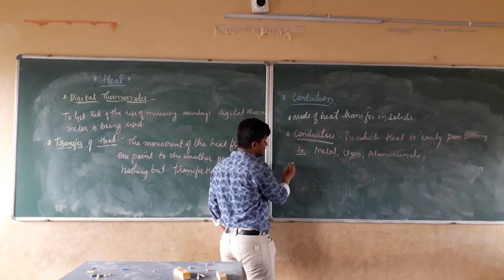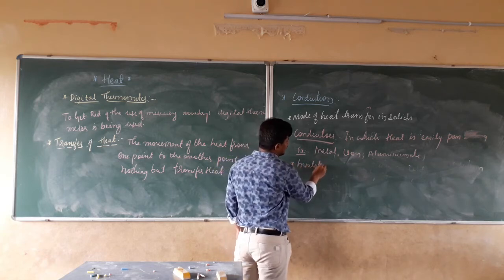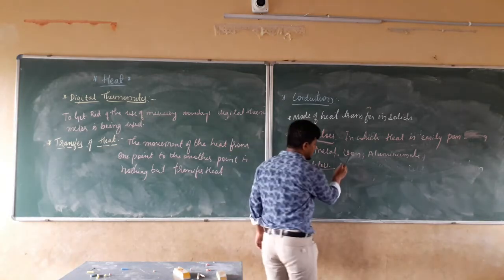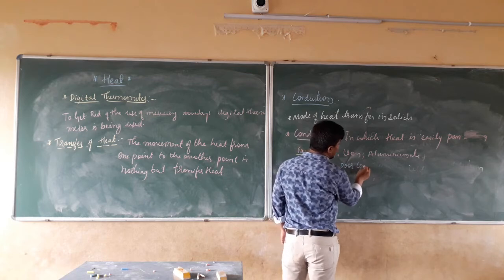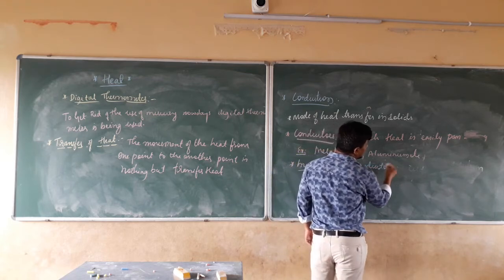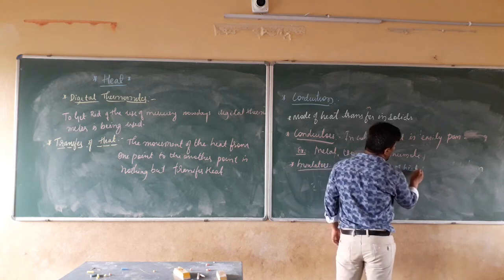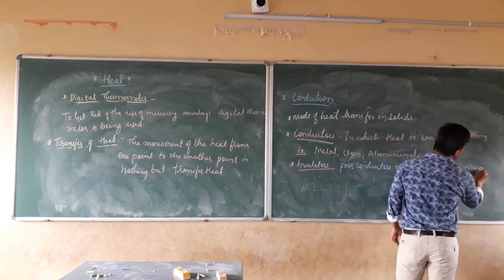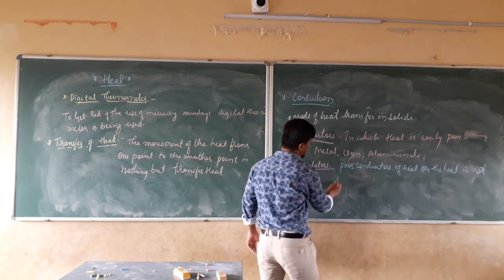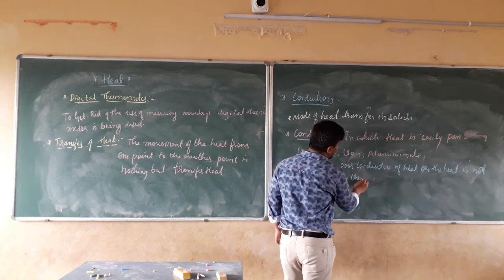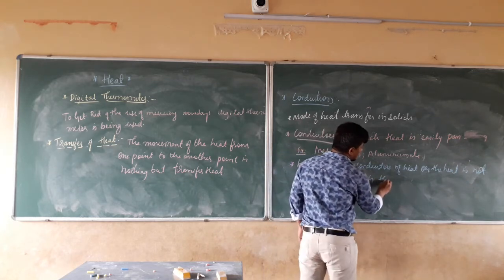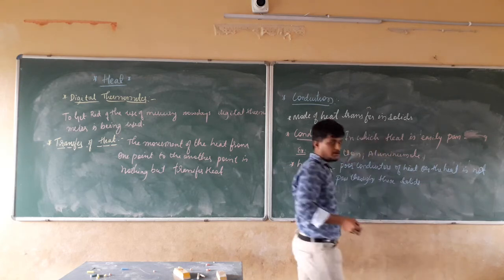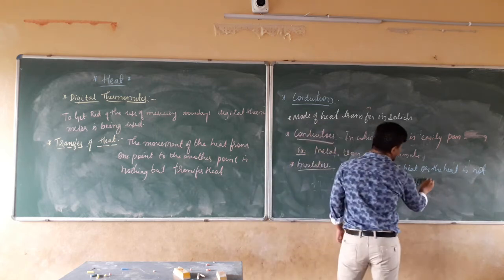So what are insulators? Insulators are nothing but poor conductors of heat. We can say that insulators are the poor conductors of heat, or the heat is not passed through these solids or substances.